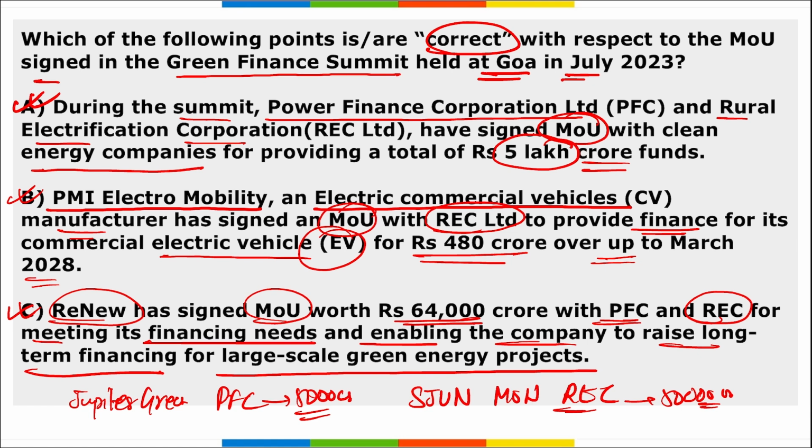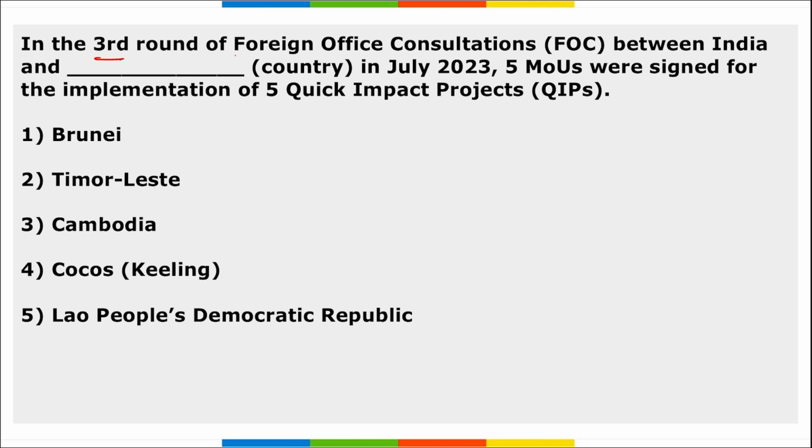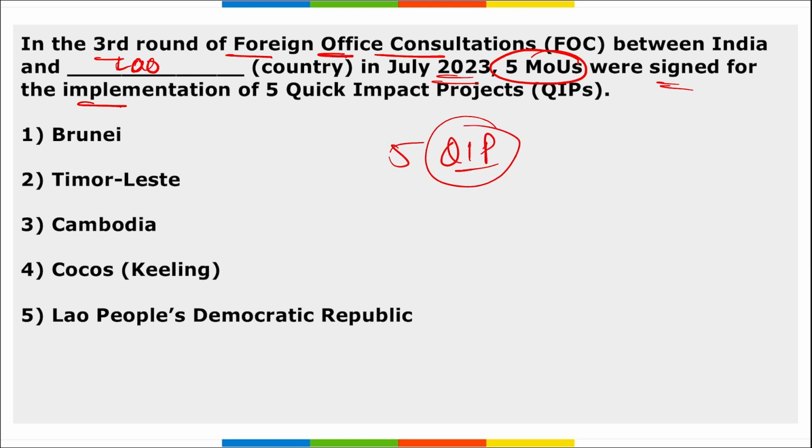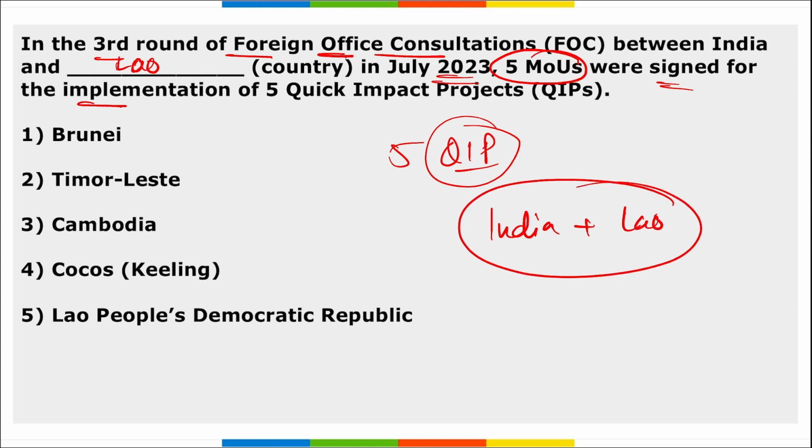Next, at the third round of the foreign office consultations between India and Laos in July 2023, 5 MOUs were signed for the implementation of 5 quick impact projects. I repeat, India and Laos recently signed 5 MOUs for 5 quick impact projects. Direct question, right? It was with Laos, the Lao People's Democratic Republic, for quick impact projects.